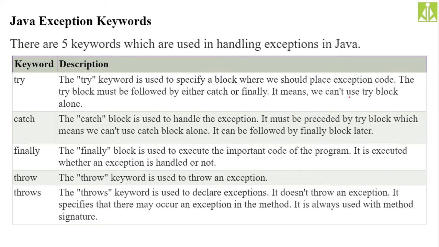So always when we write the catch block, after the try block we will write it, which means we can't use the catch block alone. Using the catch block alone is not possible, because the responsibility of the catch block is to handle the exceptions thrown by the try block. So if you're writing a catch block without the try block, from where will it get that object to handle or process?